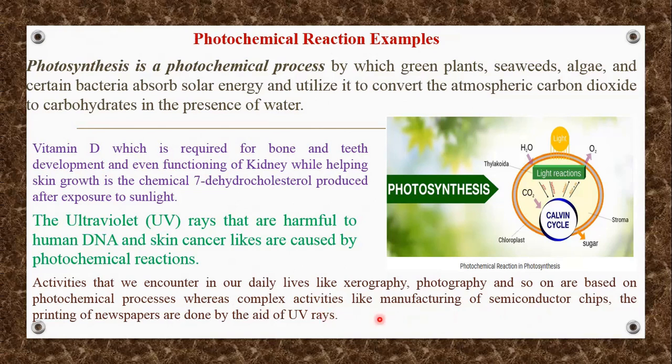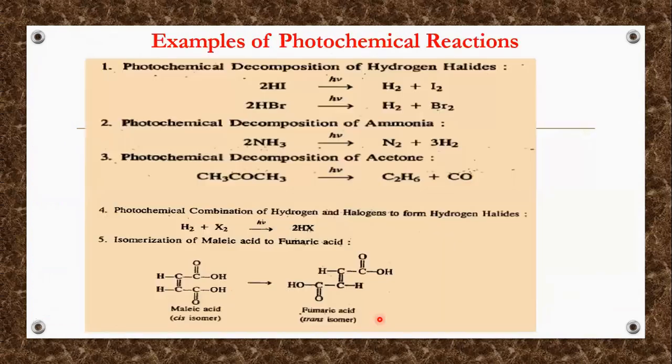So these are some of the photochemical reactions which help us understand what photochemical reactions are and what kind of photochemical process is going on. Whenever a molecule absorbs one photon of light and that starts a whole chemical reaction, that chemical reaction is said to be a photochemical reaction.